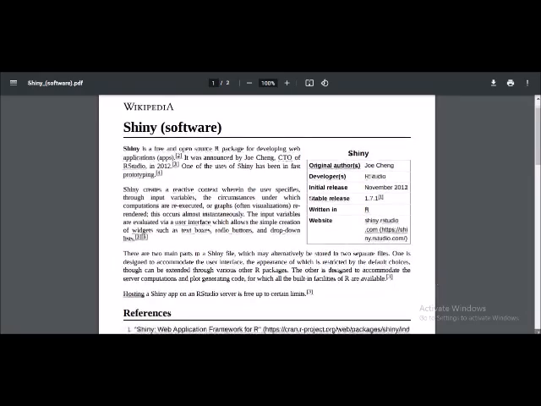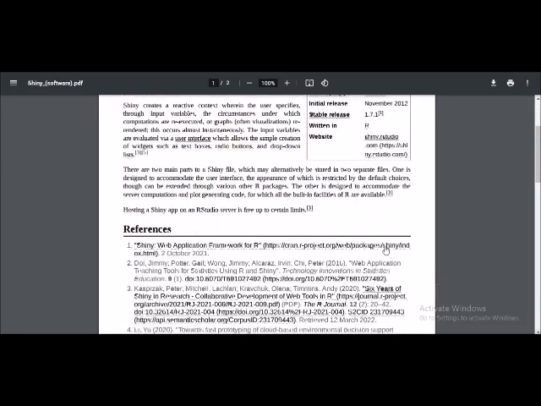Now I would like to go through and take it some more ahead so that we are able to understand them. So here you will see that there are two main parts to a Shiny file, which may alternatively be stored in two separate files. One of them is called UI, which is nothing but my user interface. It gives you the appearance, which is restricted by the default choices. Once I showcase to you the practical aspect of it, maybe you would be able to understand it further also side by side.